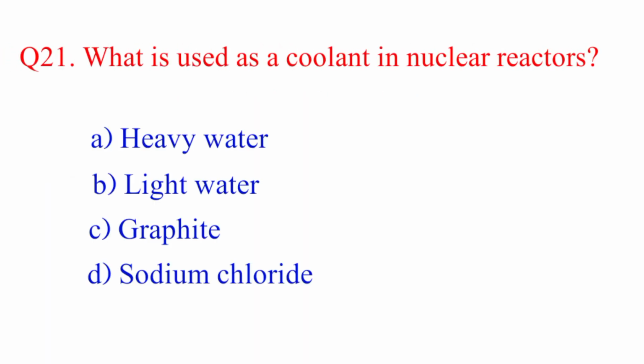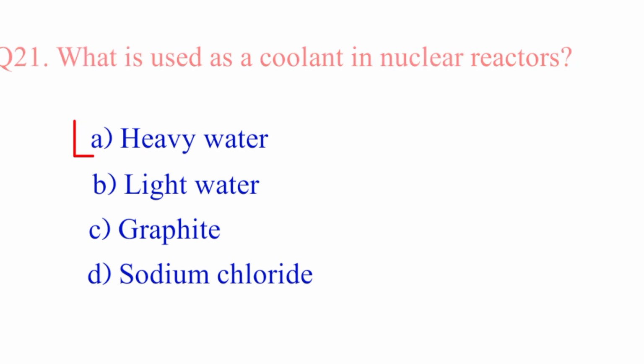Question number 21. What is used as a coolant in nuclear reactor? Option A, heavy water. B, light water. C, graphite. D, sodium chloride. The right answer is option A, heavy water.